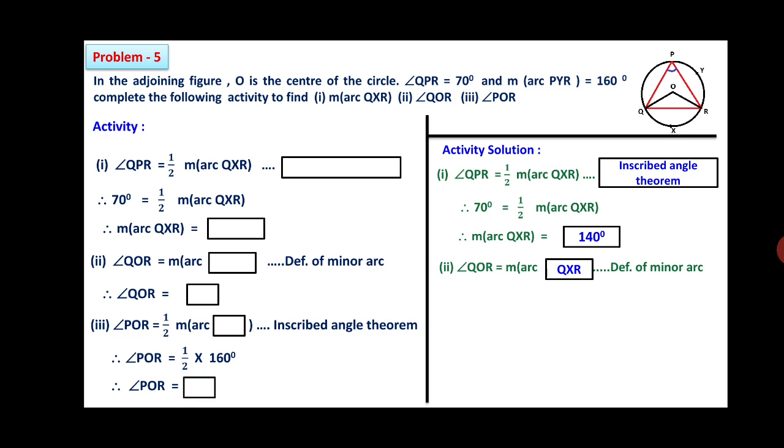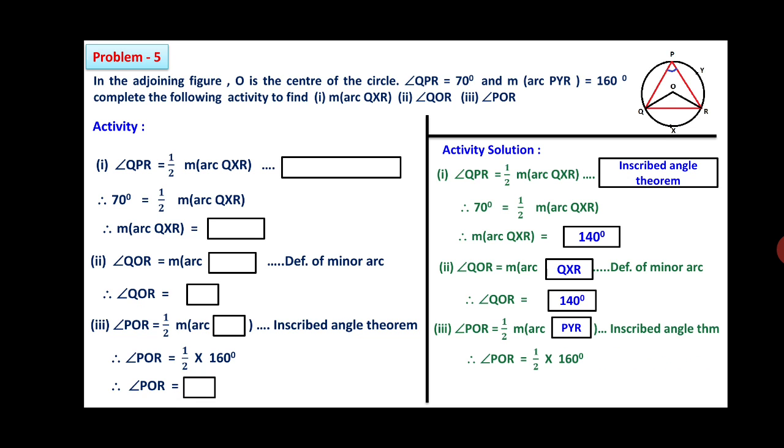So friends, angle QOR here is the central angle. Therefore, its angular measure is measurement of arc QXR. Both are equal, definition of the minor arc. Therefore, angle QOR is equal to 140 degree, since the measurement of arc QXR is 140. Third one, angle POR is equal to half into measurement of arc PYR, inscribed angle theorem. Therefore, angle POR is equal to half into arc PYR, which is 160. It is given. After simplification, you are getting measurement of angle POR is equal to 80 degree.